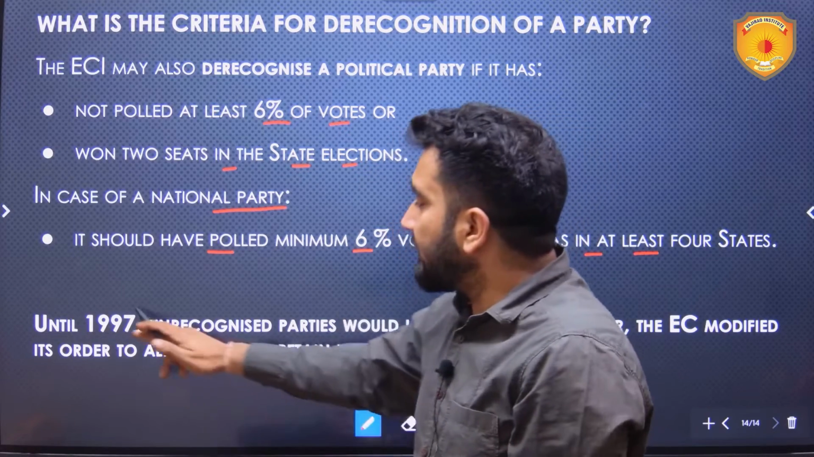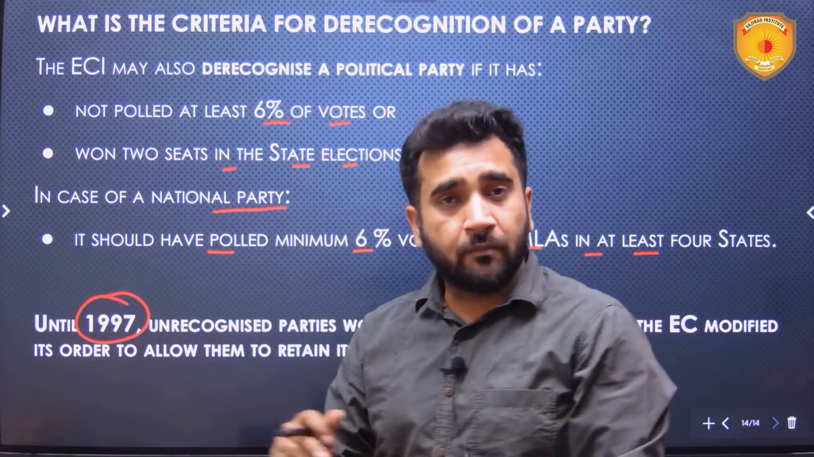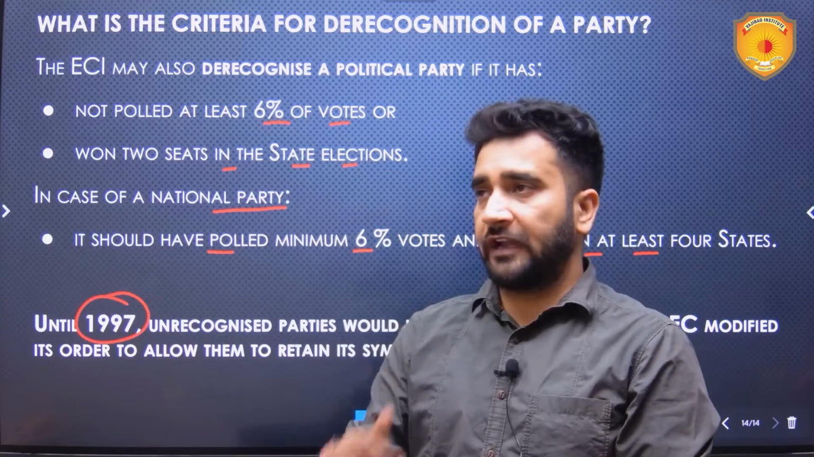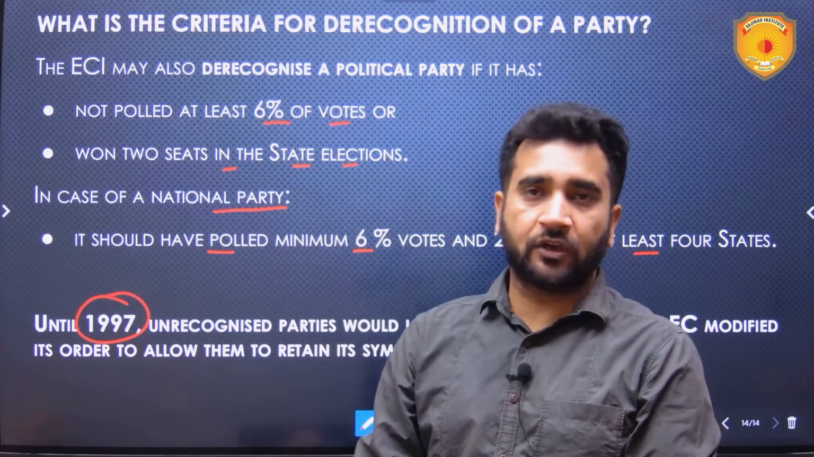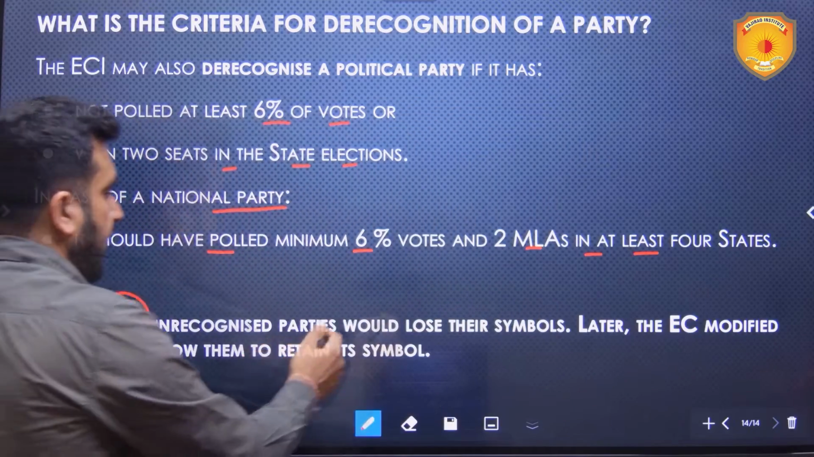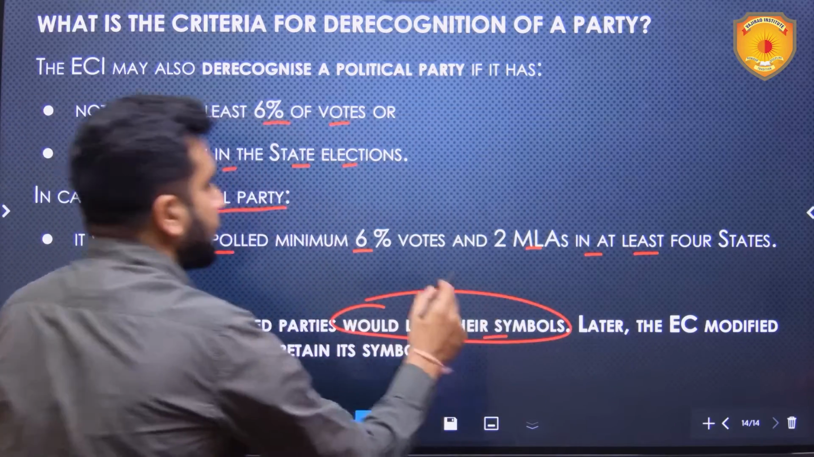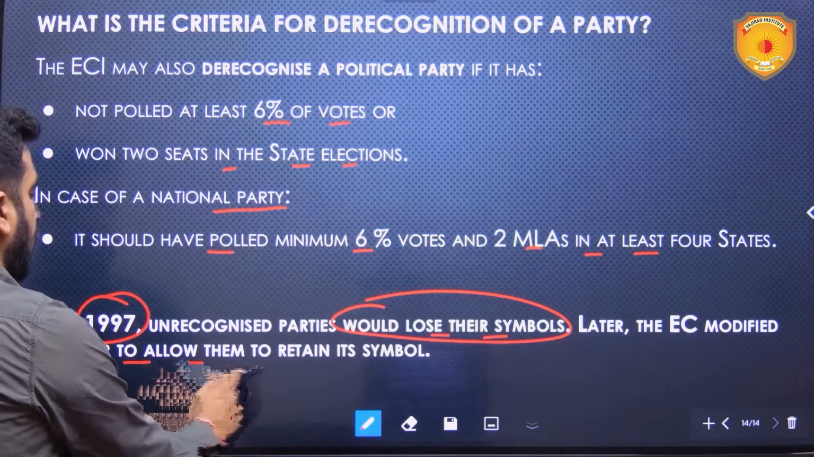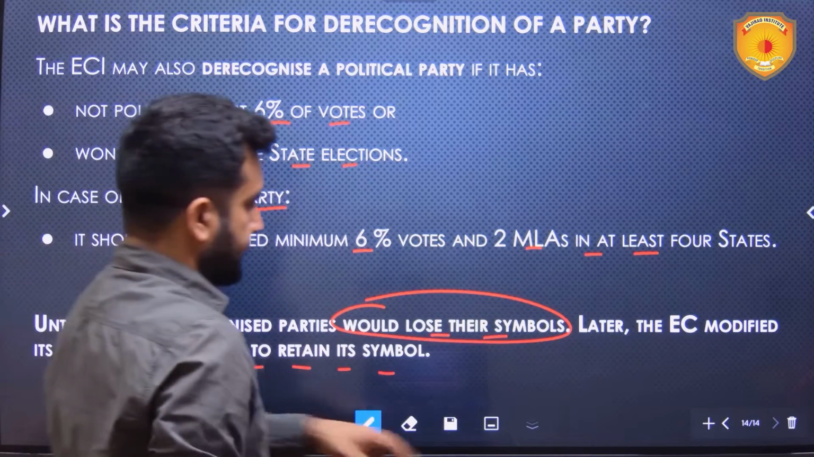Now, until 1997, what happened was, if you became non-recognized or derecognized, meaning you failed to meet the criteria of becoming a national party or a state party, then the Election Commission of India took away your symbols. You lost your symbols. But later, the Election Commission modified its order to allow them to retain their symbols.